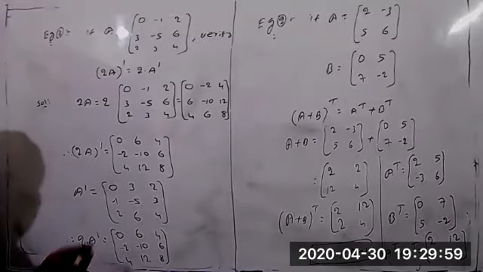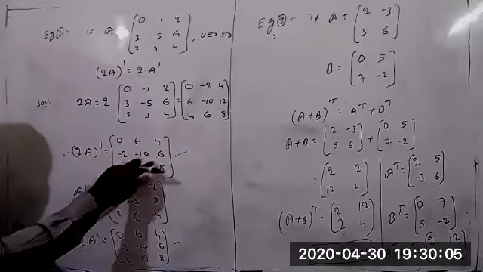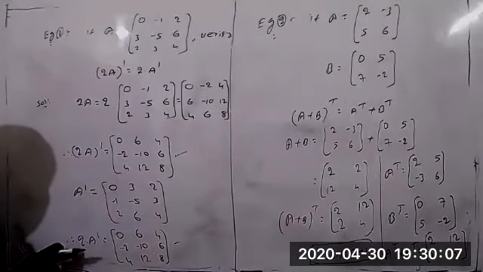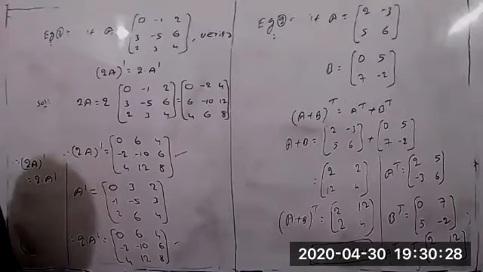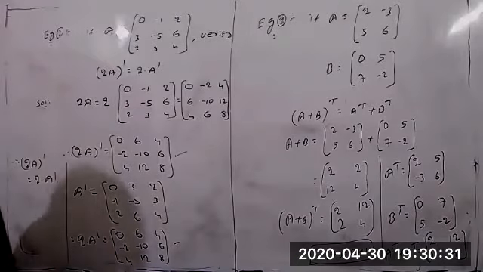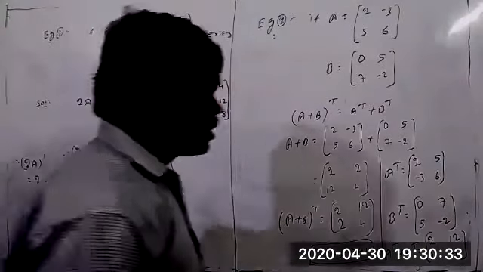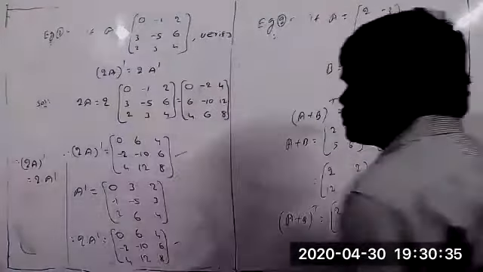So clearly once again observe these two values now. (2A) transpose equal to 0, 6, 4, minus 2, minus 10, 6, 4, 12, 8. In the same way, 2 into A transpose also we got the same matrix: 0, 6, 4, minus 2, minus 10, 6, 4, 12, 8. So therefore, (2A) transpose equal to 2 into A transpose. This is the third property of transpose of a matrix.